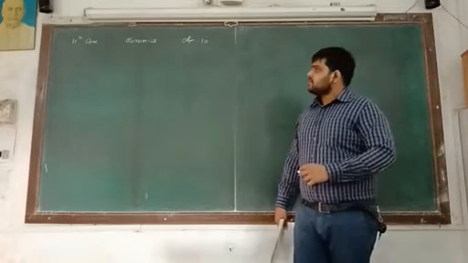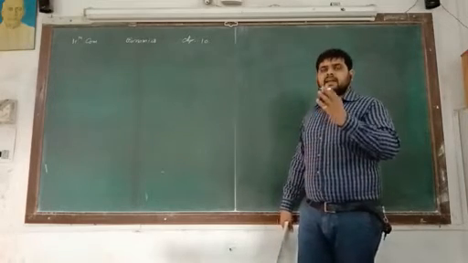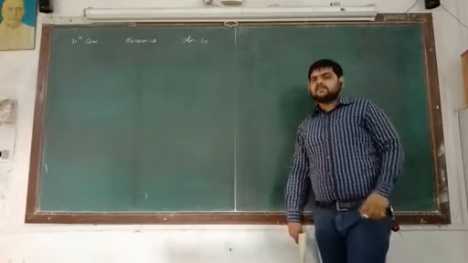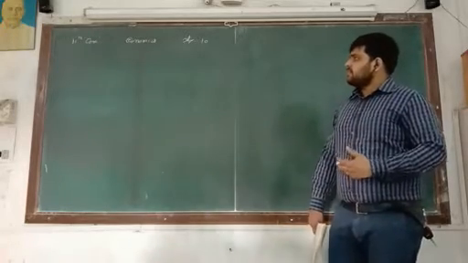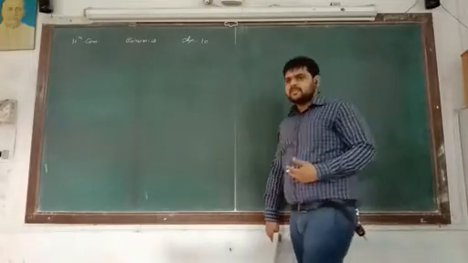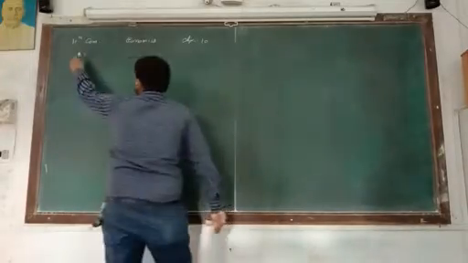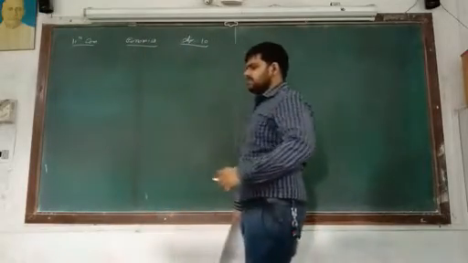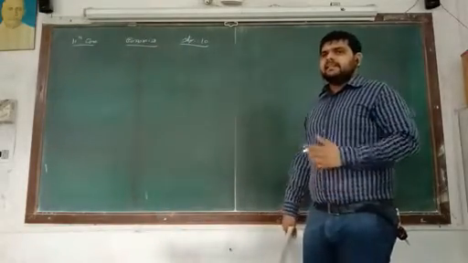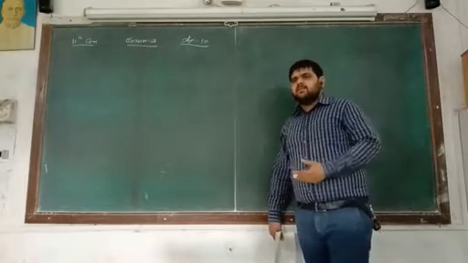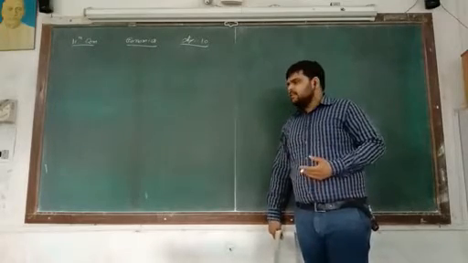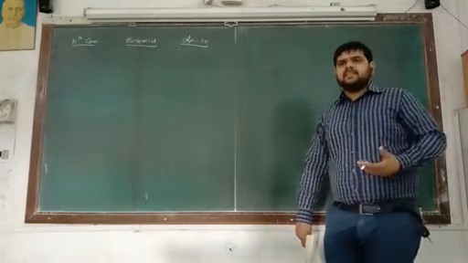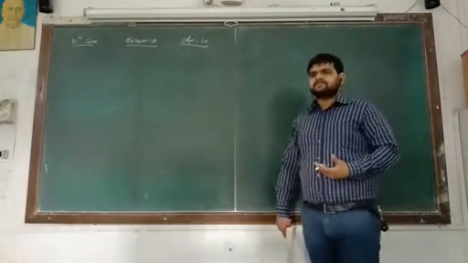11 commerce, subject economics, chapter number 10, that is budget. Last time in this chapter, we learned about various types of budget: central government, state government, and local authorities. Three types of budget that we have to discuss.